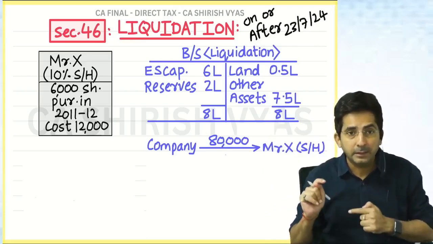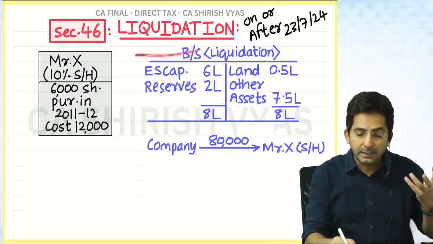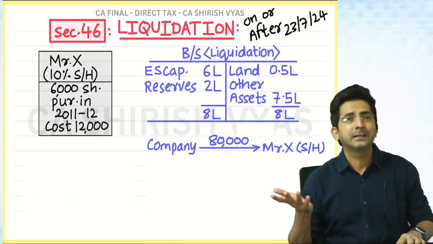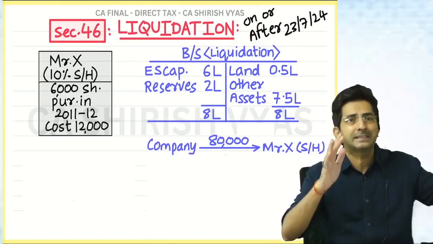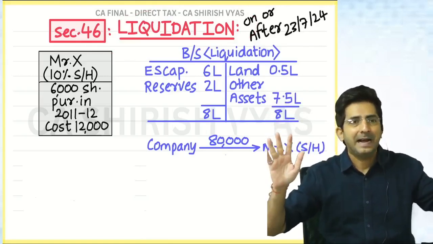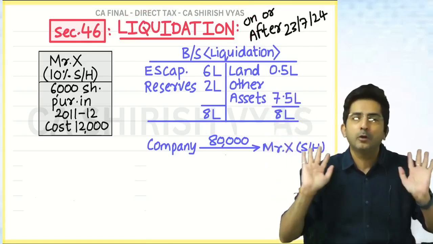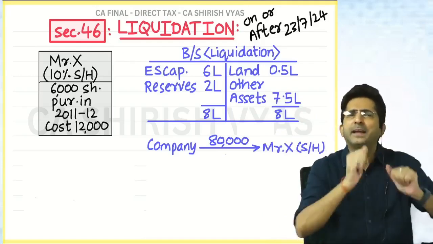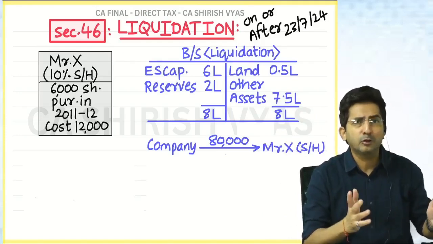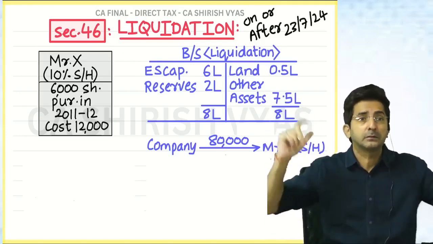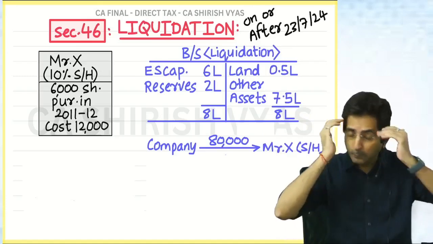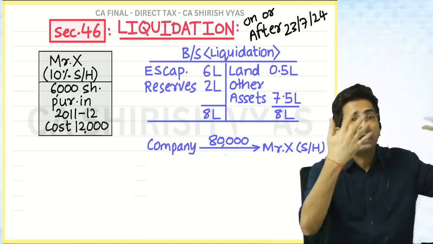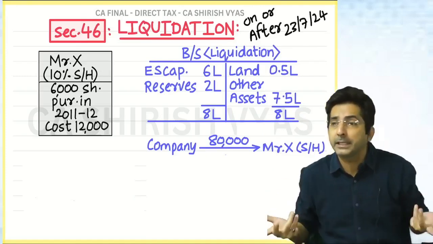See why I am making this clear: the moment I start the section of liquidation, most of the students think, okay, at the time of liquidation, the company sells all the assets, that sir is discussing. There is nothing to discuss. When the company has to sell off all the assets, that is a normal capital gain. That computation is not to be specially taught in a special section. So first remove that from your mind. I am not teaching capital gains of the assets sold at the time of liquidation. So what am I teaching?